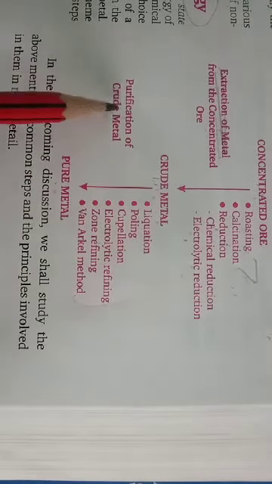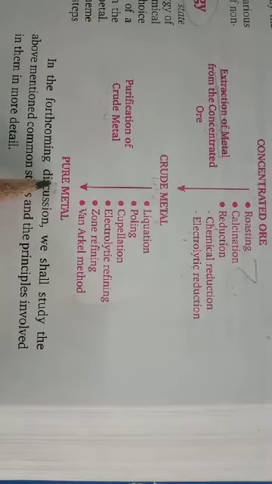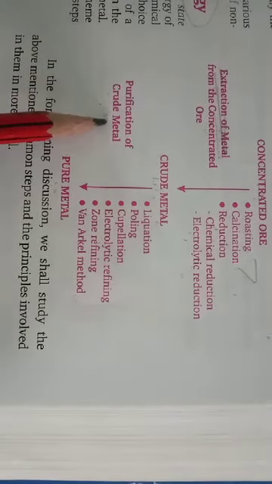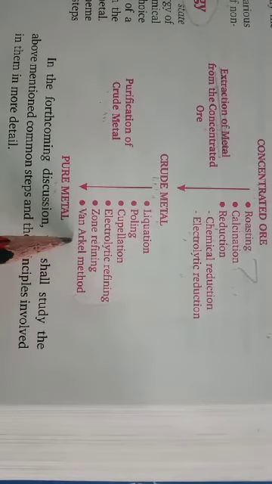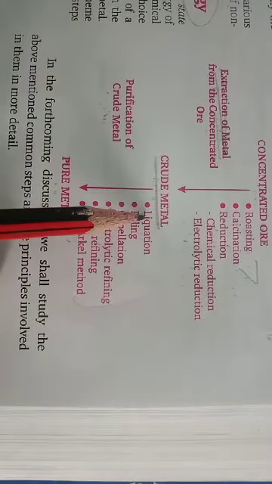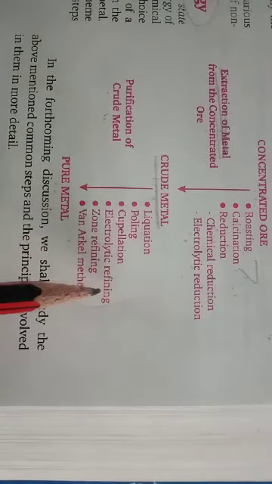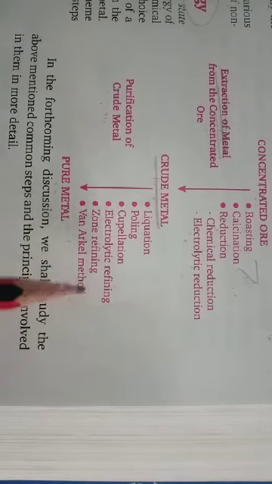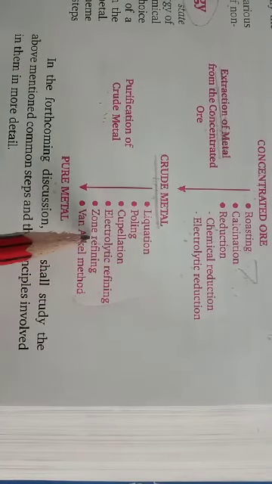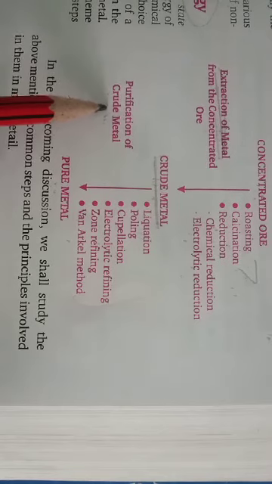Then you will get crude metal, and this crude metal will be converted into pure metal. For the purification of crude metal you can use any one of these processes depending upon the nature of the metal: liquefaction, poling, cupellation, electrolytic refining, zone refining, and Van Arkel method.